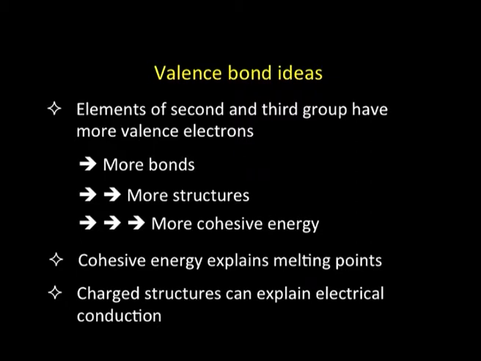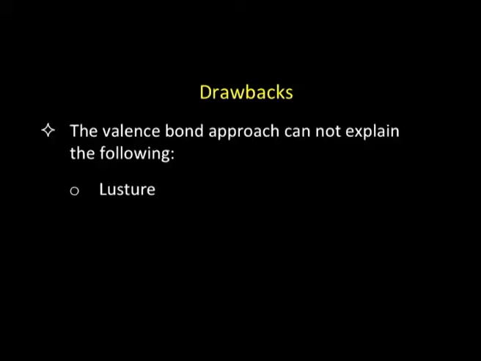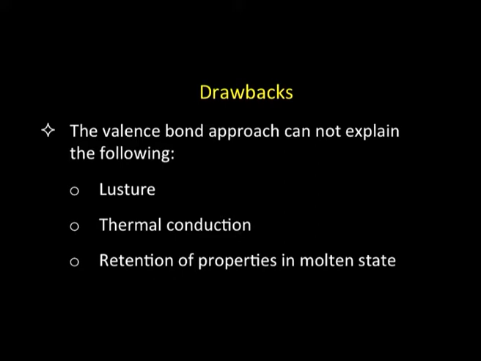So, these charge structures probably can be used to explain the electrical conduction in metals. They are the basic trivial valence bond ideas, but what we find is that this model did not work very well, because this approach cannot explain the luster, that is the shininess of the metals, or the thermal conduction. There is no way we can do that, and it also does not explain how the metals retain their properties in the molten state. All these aspects are the drawbacks of the valence bond approach to bonding in metals.